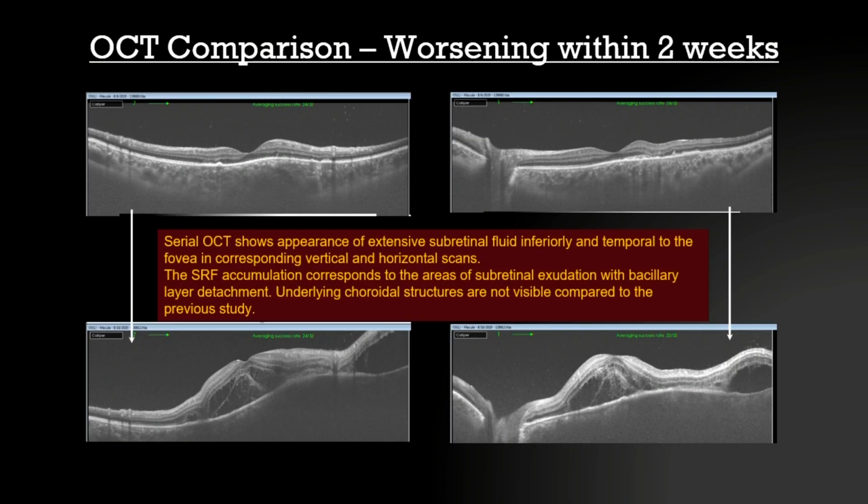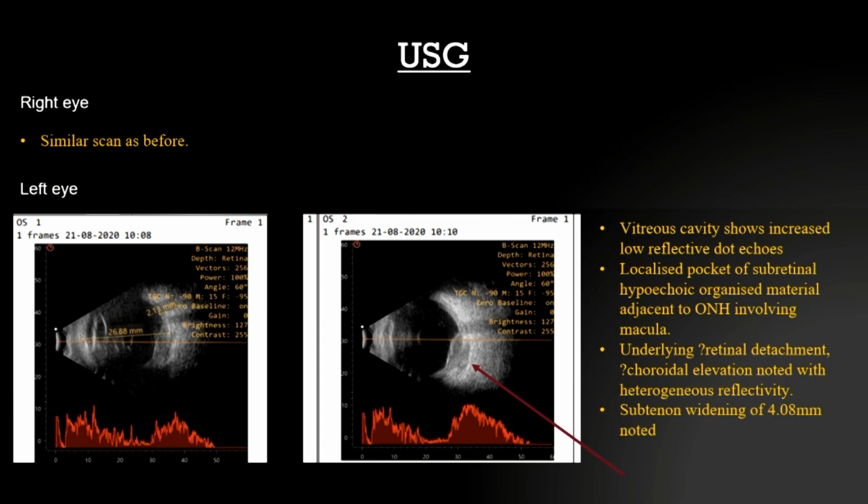The underlying choroidal structures: in the top picture you can see some choroidal vessels are visible, which is not visible in the inferior picture. Also some choroidal elevation can be seen, which correlates with the choroidal inflammation and appearance of a choroidal granuloma which has grown in size. This is the vertical scan, and the other one is the horizontal scan.